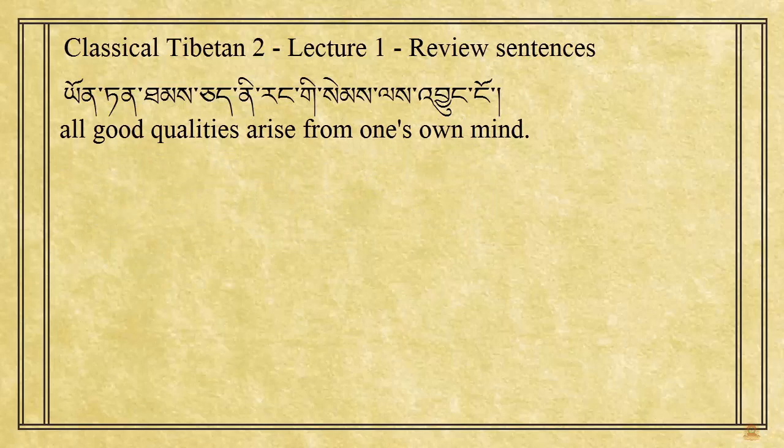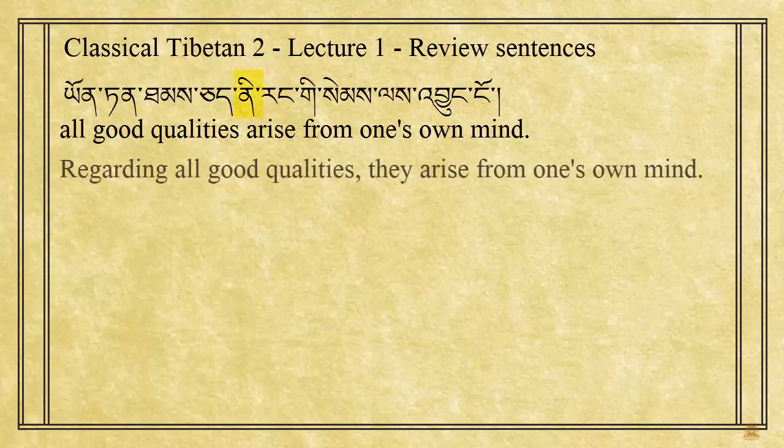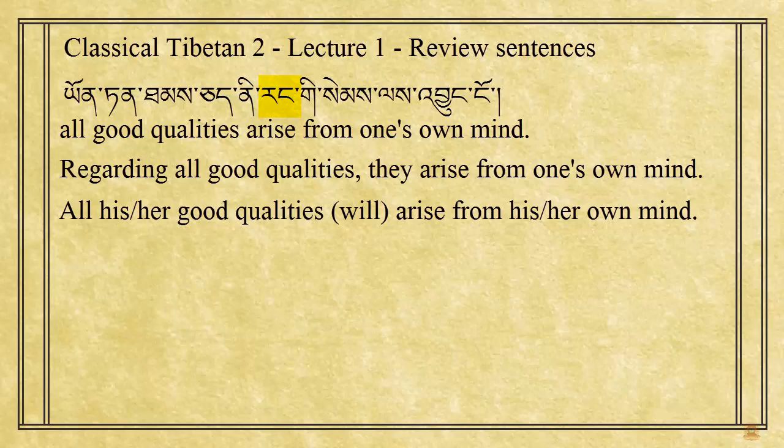Of course, the sentence could be translated or understood slightly differently, depending on the context. For example, we could also say, regarding all good qualities, they arise from one's own mind. Or, if this sentence is in the context of a specific person being described, maybe the rang could refer to that person, and we could understand it to mean from his or from her own mind.